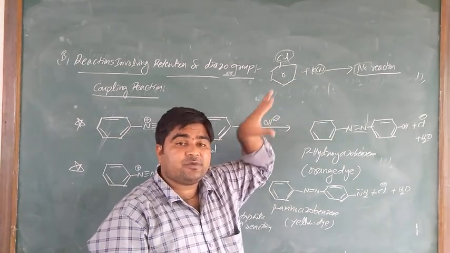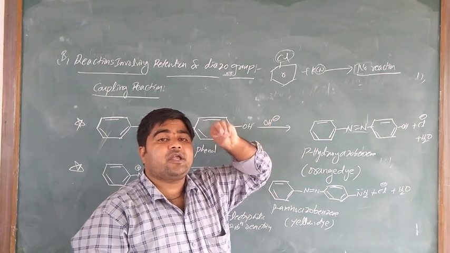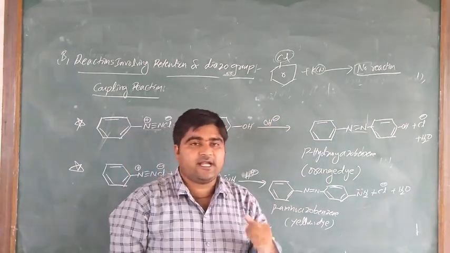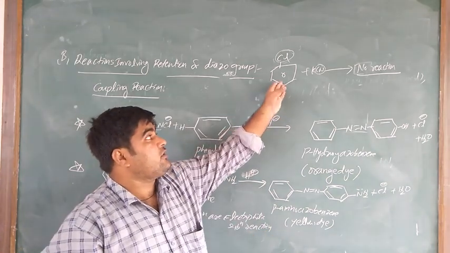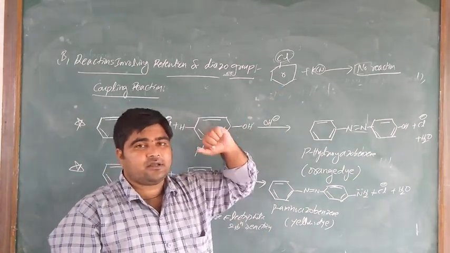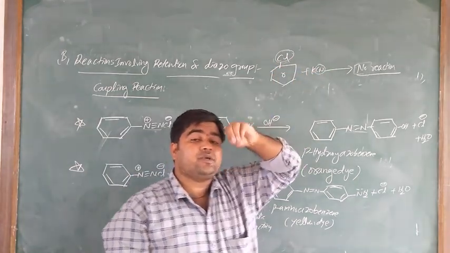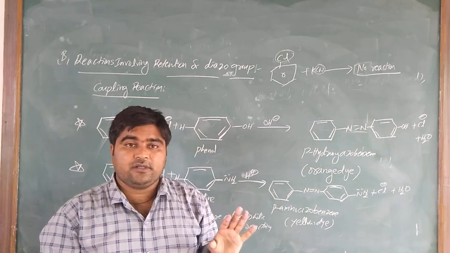However, we prepare cyanobenzene from diazonium chloride salt, and that is the Sandmeyer reaction. Whenever chlorobenzene reacts with potassium cyanide, there is no reaction, since both are nucleophiles. But cyanobenzene we have to prepare from diazonium chloride salt. That is very important.